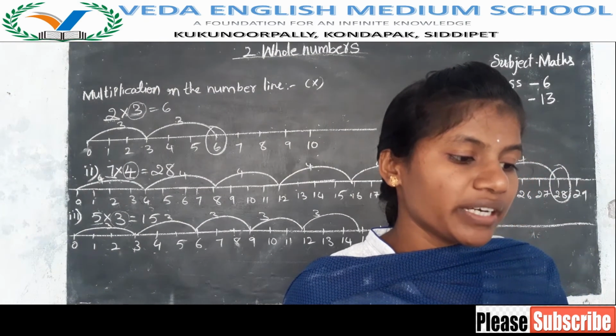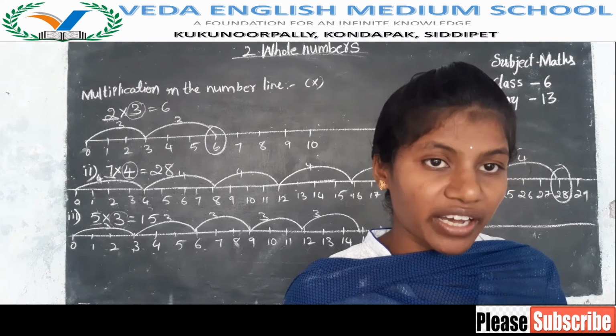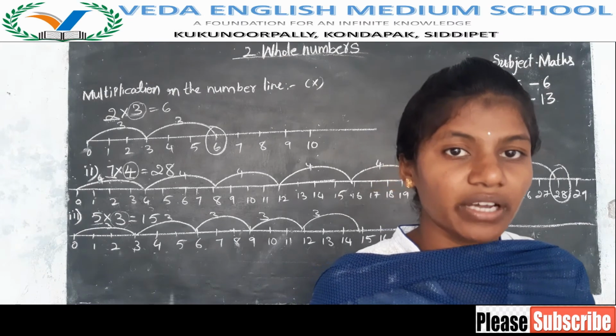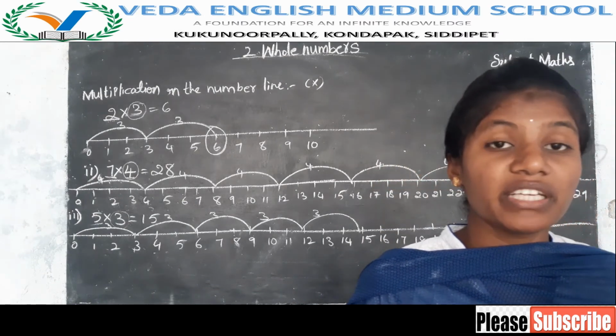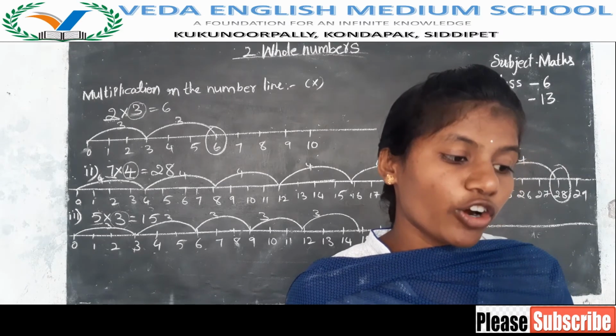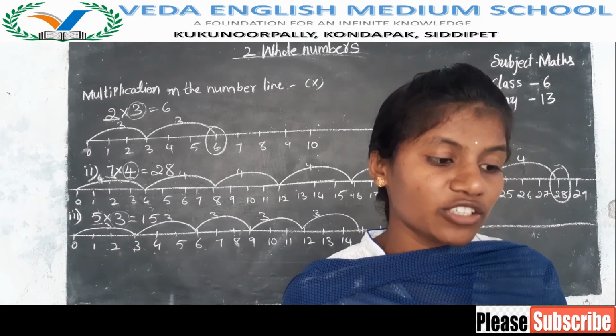What number should be deducted from 8 to get 5? That means 8 minus 5 you have to find. First one, 8 minus 5. Deducted means minus, so you have to do subtraction. 8 minus 5. Second one: what number should be deducted from 6 to get 11?